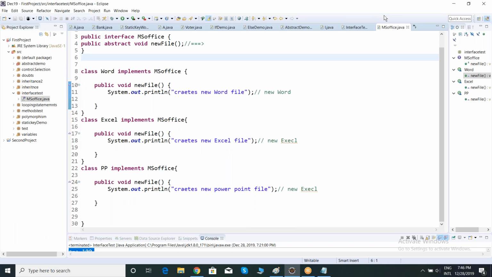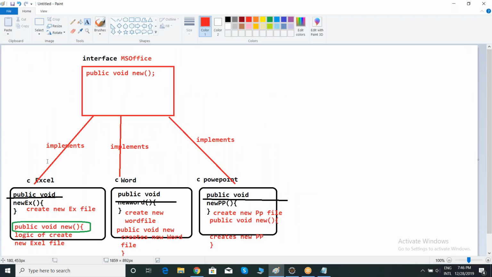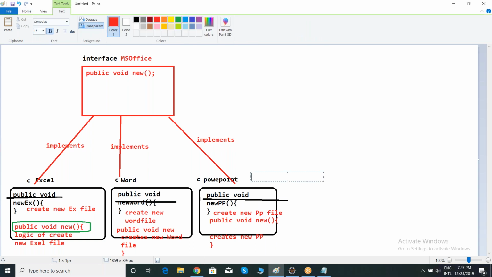So that is the actual use of interface. The software program itself starts with an interface, and people will take a few methods, and who is responsible for implementing these methods? Child classes. These classes we are calling child classes or implementation classes, because we are giving the implementation for unimplemented methods.